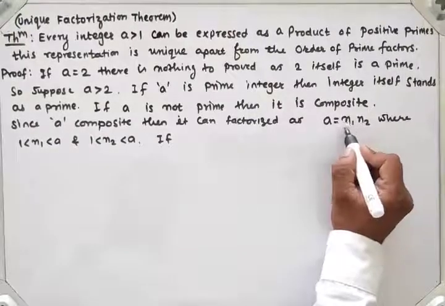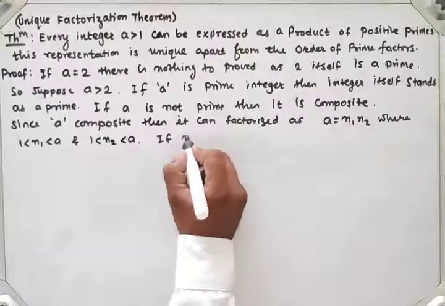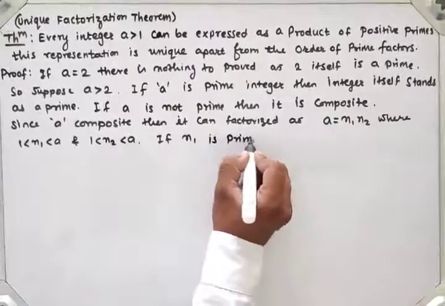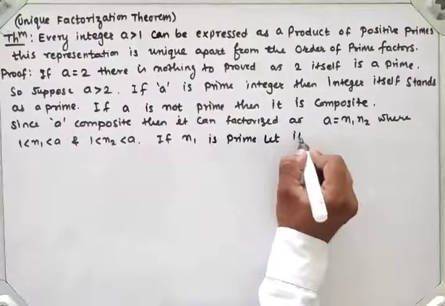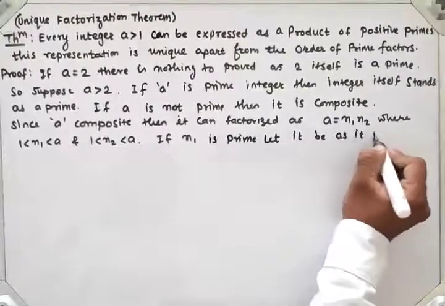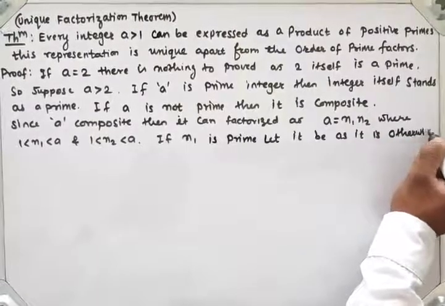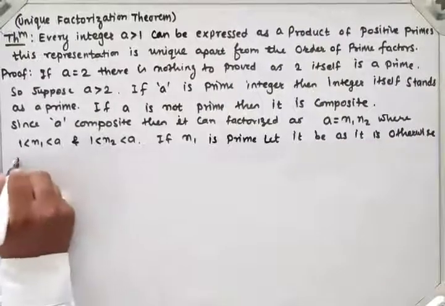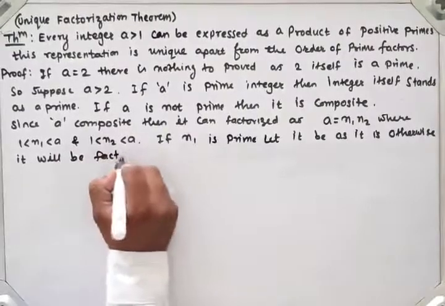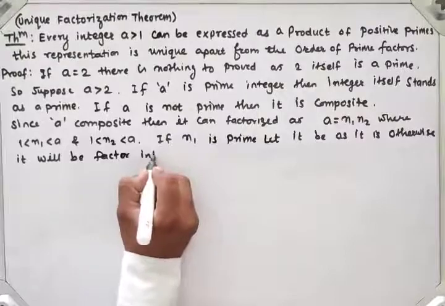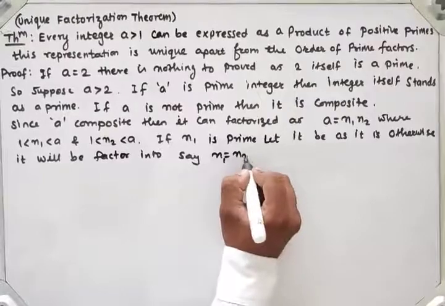Suppose n1 is prime, then let it be as it is. Otherwise, n1 can be factored into two factors, say n3 and n4.